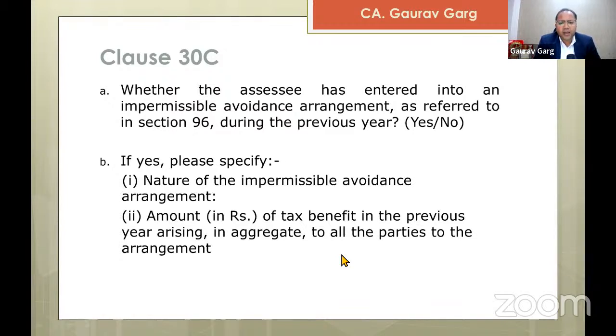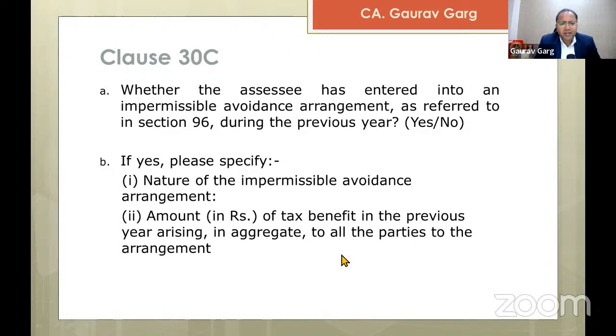There could be an impermissible avoidance arrangement wherein, let's say, 5 different taxpayers are involved, but you have access to only one set of books of accounts, of only one taxpayer.